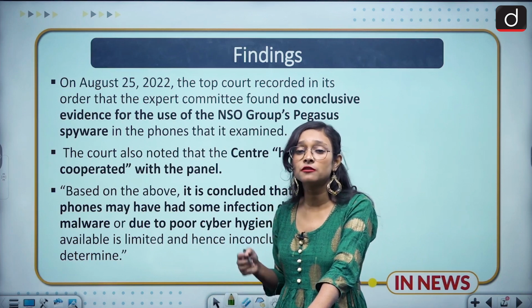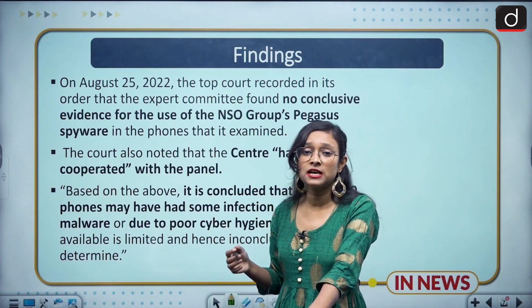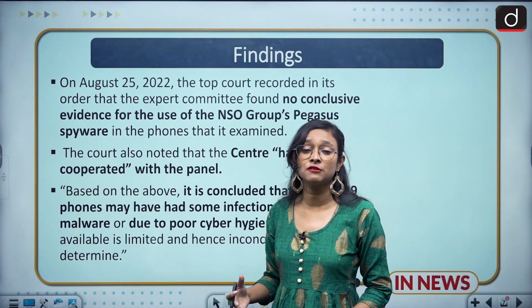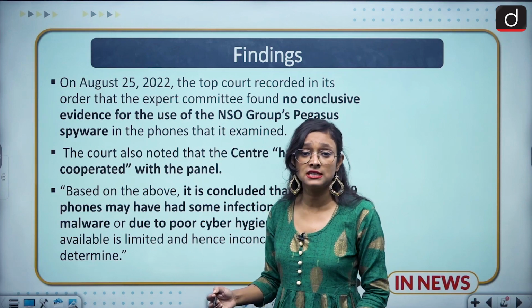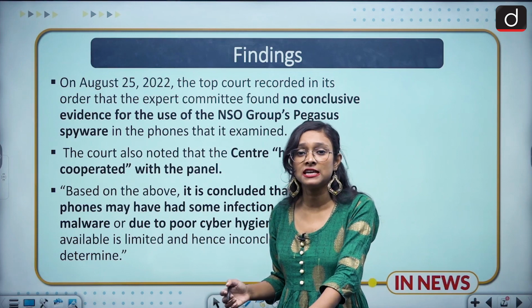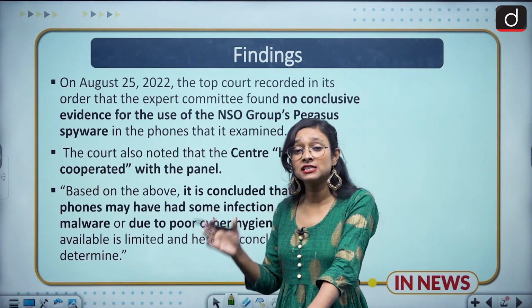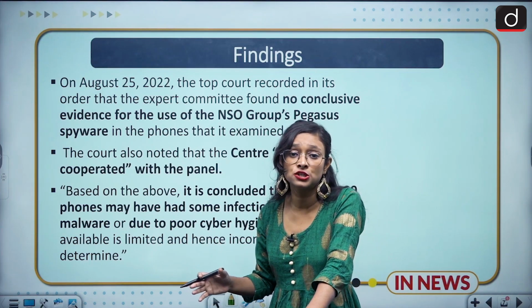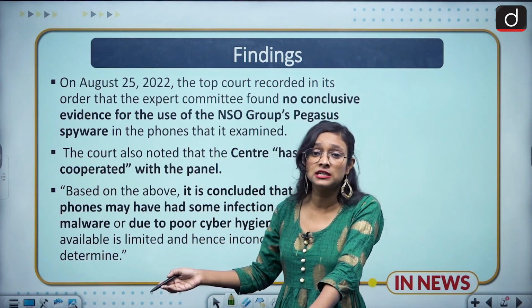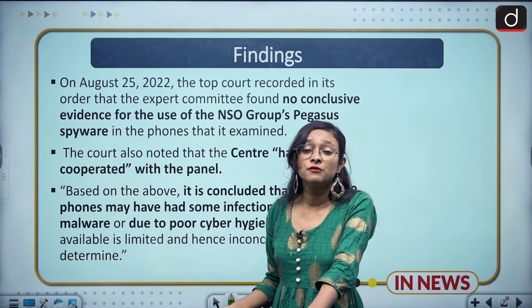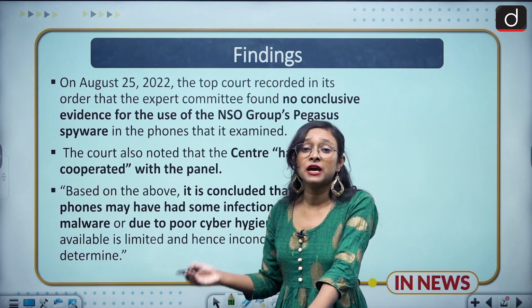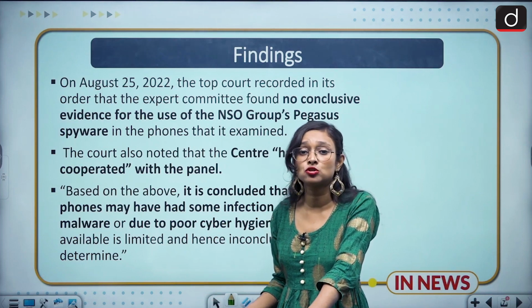So this creates a lot of confusion and a lot of problems: if the government is right, then why are they not participating, and why are they not giving their evidence that they are not involved in such acts? There is still a lot of confusion among the citizens of this country about whether such spyware is used or not. If they can use it on the political leaders, they can also use it on common people, which is problematic for anybody, because for a citizen of this country, privacy is a fundamental right and should not be compromised at any cost.